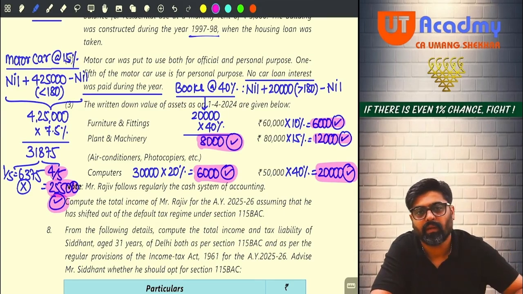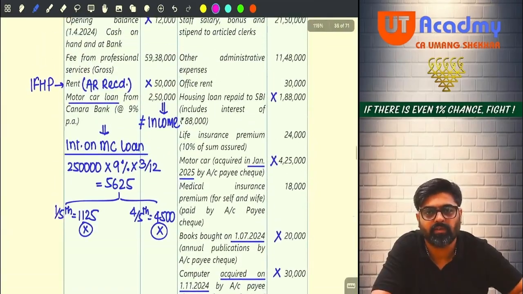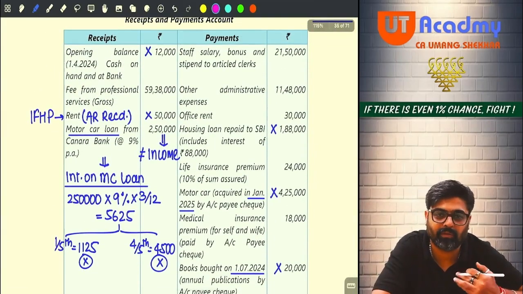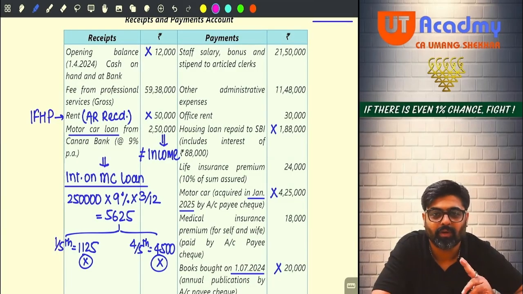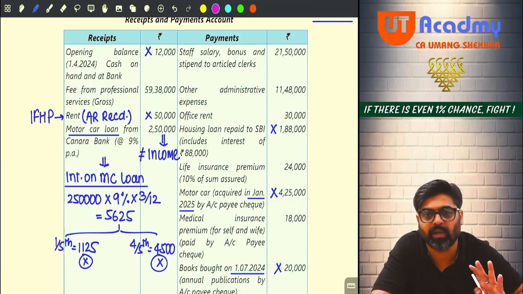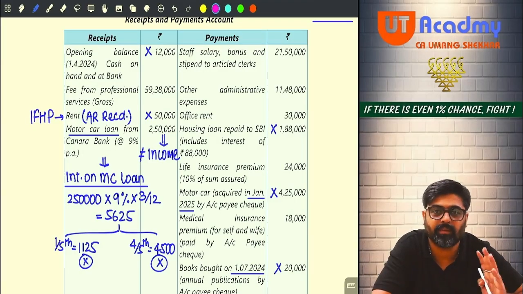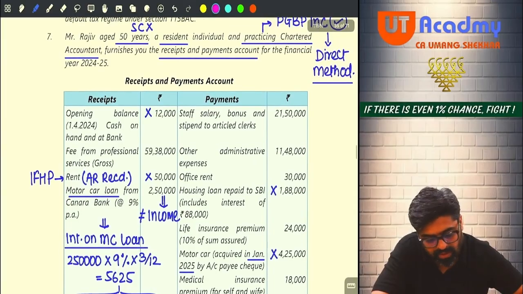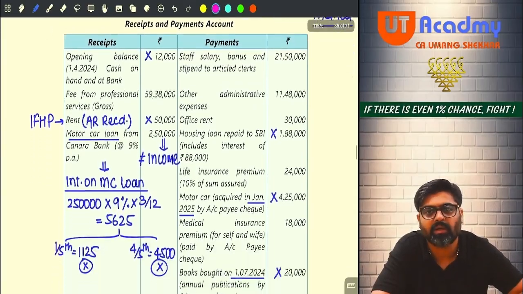Now wait. Now let's go to the receipt side. Out of the receipt side, opening you have to ignore. Two things you have already covered. One was covered under the head house property. Second thing is not an income only. That is a loan amount, 2,50,000. You have ignored that. Now what is remaining? 59,38,000.